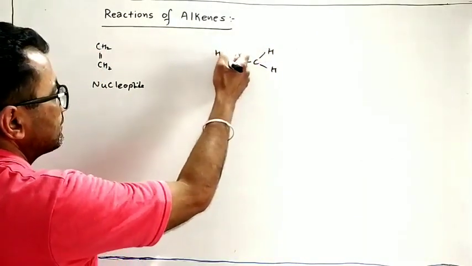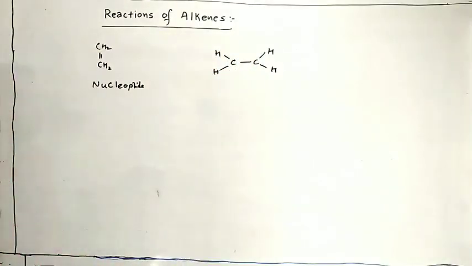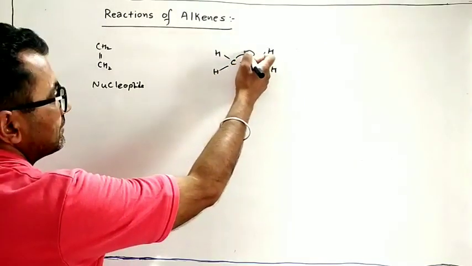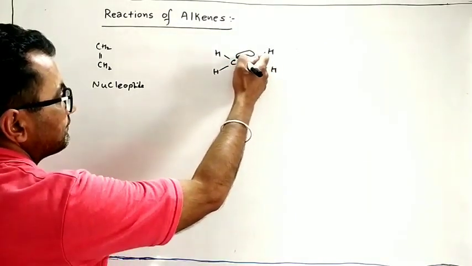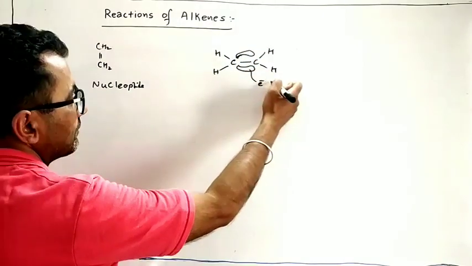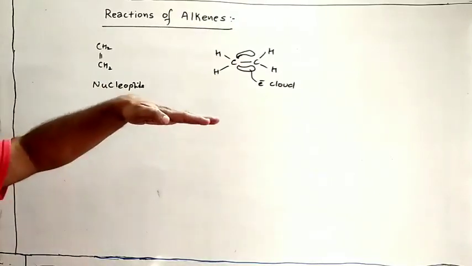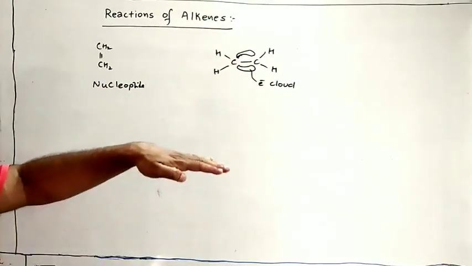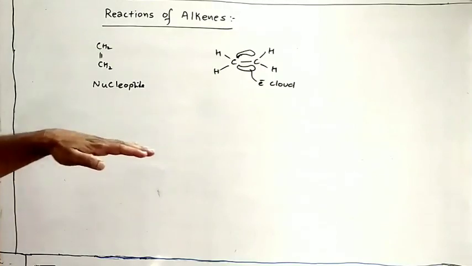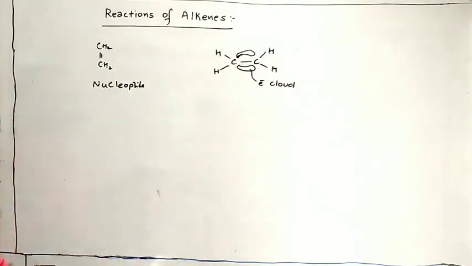Each carbon in ethene is sp2 hybridized, so there is an electron cloud above and below the plane. This electron cloud is the pi bond. All the 6 atoms, 2 carbons and 4 hydrogens, are in one plane, and the electron cloud is above and below the plane. So overall this ethene molecule is electron rich, so it is a nucleophile.